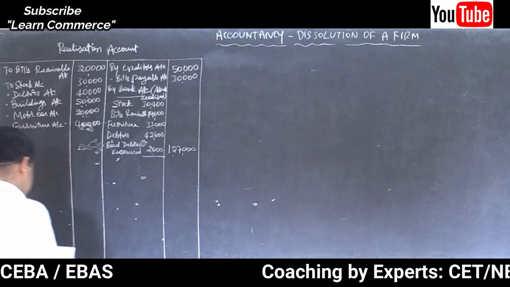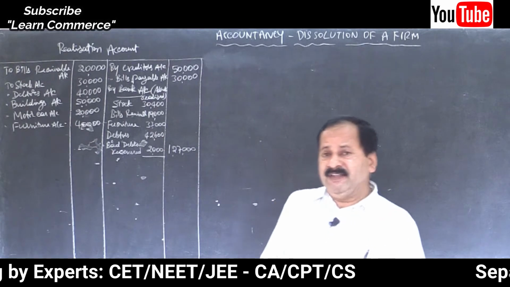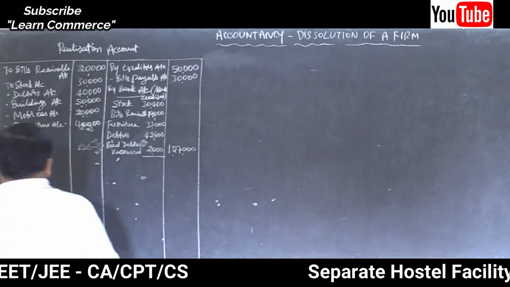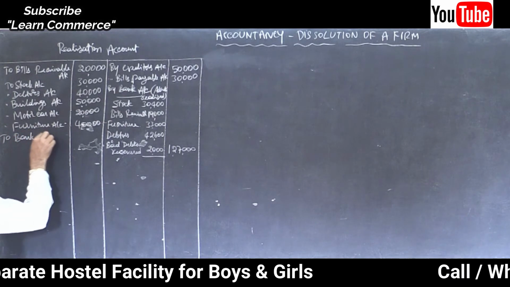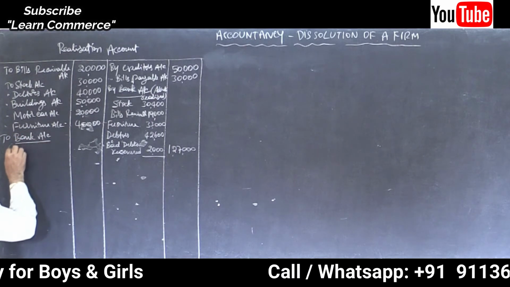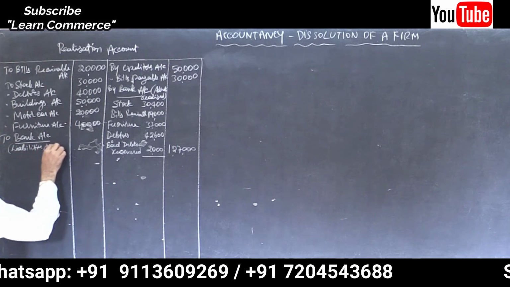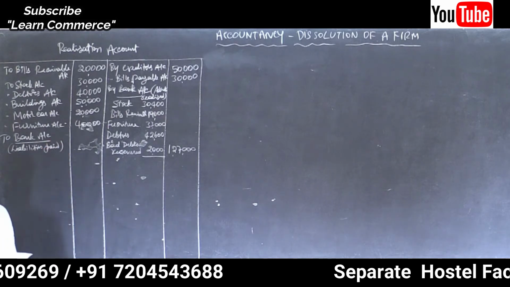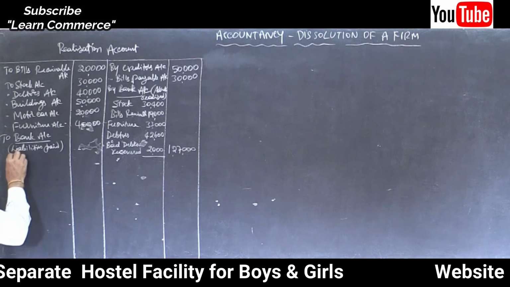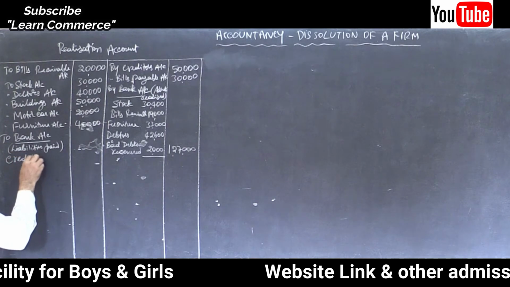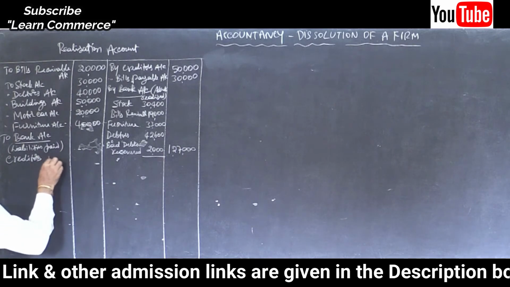Now proceed to make payment to liabilities. Assets realized, you got the amount. Now, to bank account on the debit side, liabilities paid off. Creditors 50,000.